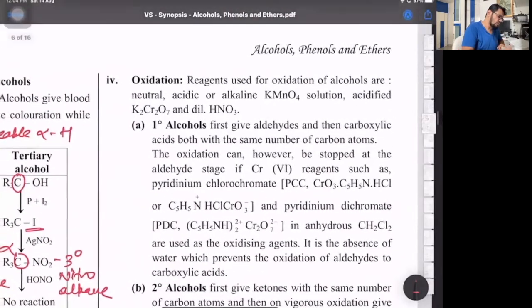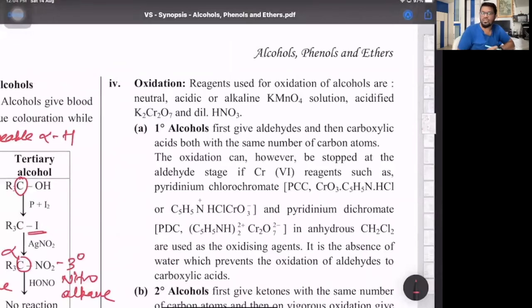Then comes the last reaction, oxidation, where we can use a variety of oxidizing agents: neutral, acidic, or alkaline KMnO4, alkaline KMnO4 (Baeyer's reagent), acidified potassium dichromate, or dilute HNO3. Primary alcohol first gives aldehyde and then the acid with the same number of carbon atoms. That's important.